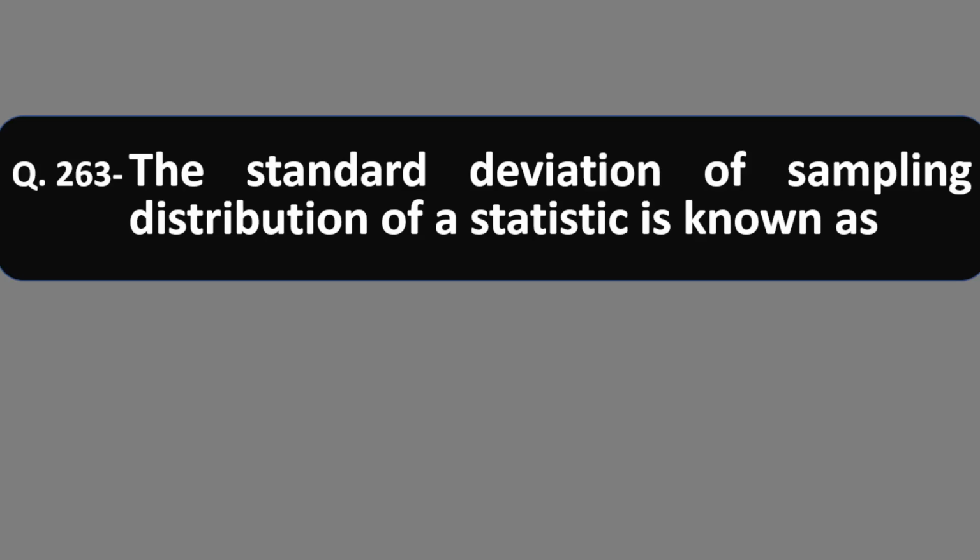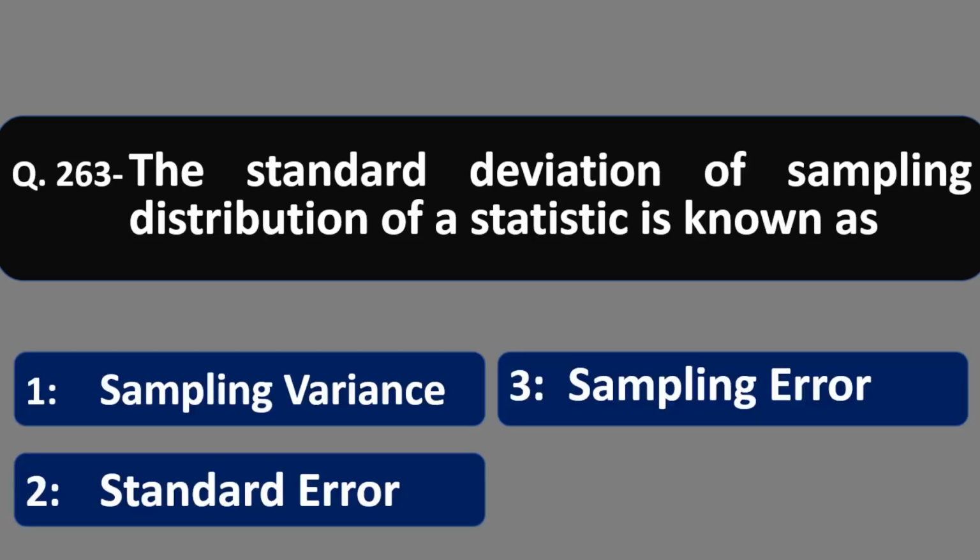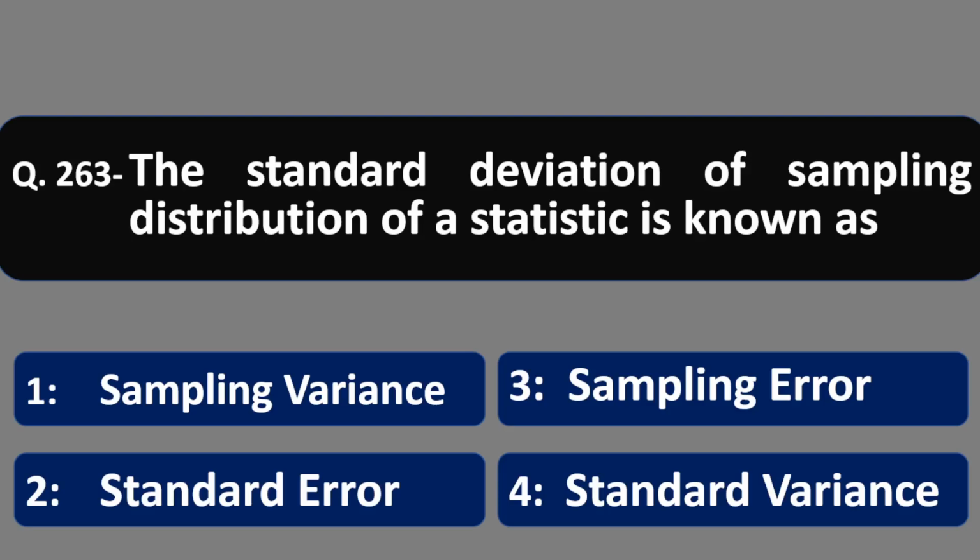Question 263. The standard deviation of sampling distribution of a statistic is known as: sampling variance, standard error, sampling error, standard variance. Friends, standard deviation of sampling distribution is called standard error. Option number 2 is correct.